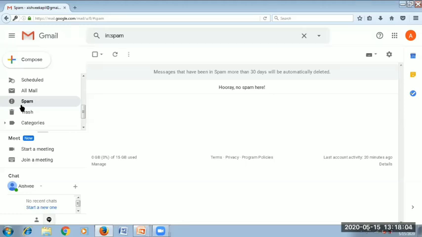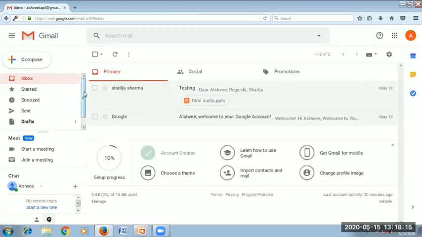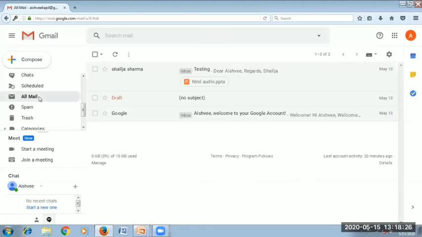Sometimes what happens is some people send you an email and you are not able to see that particular email in the inbox at that time. Then you can check this folder as well, the spam folder, or you can go for All Mail. It will have all the mails which you might have in your mailbox. So sometimes if you are unable to find any message in the inbox folder, you can check your mails here. Here you will receive each and every mail.